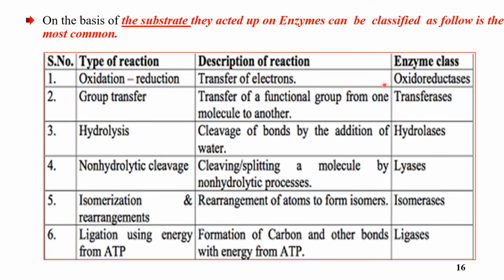The first one is oxidoreductase, which catalyzes oxidation and reduction reactions, which means catalyzing the transfer of electrons.